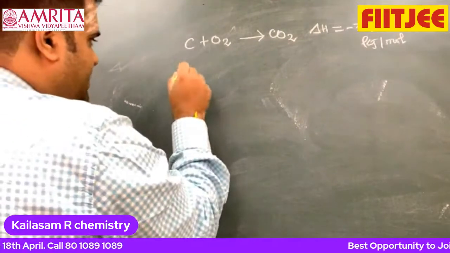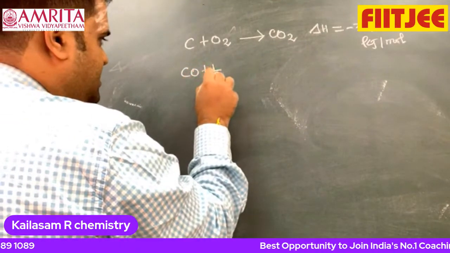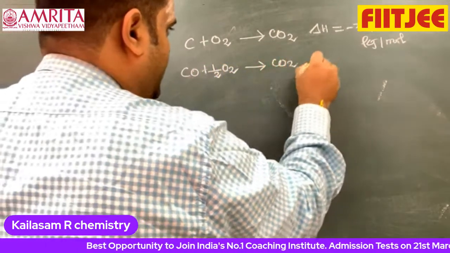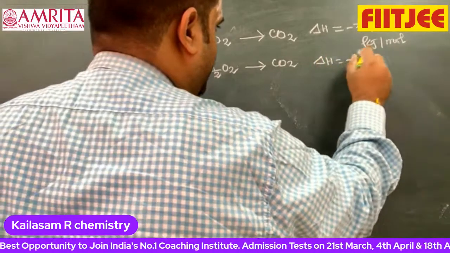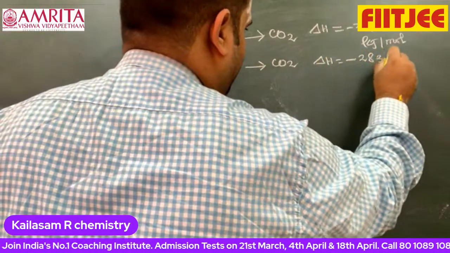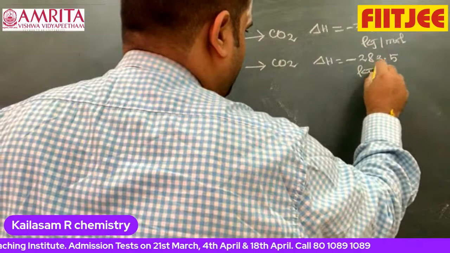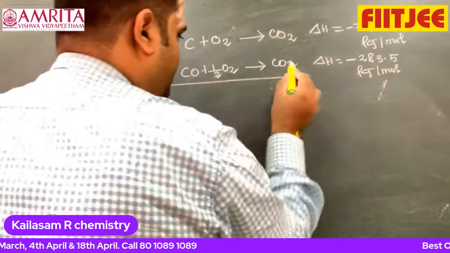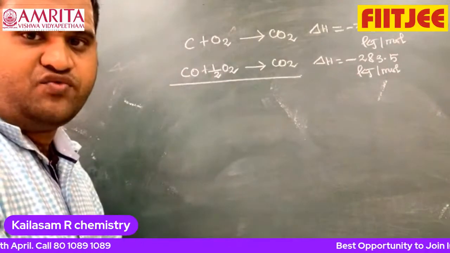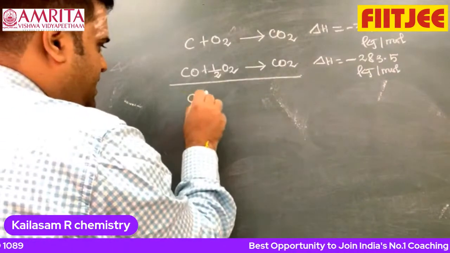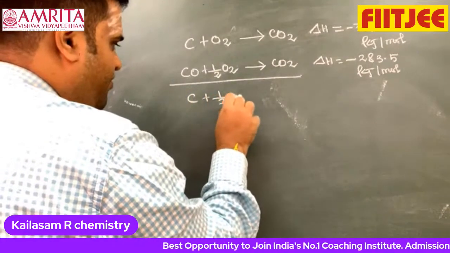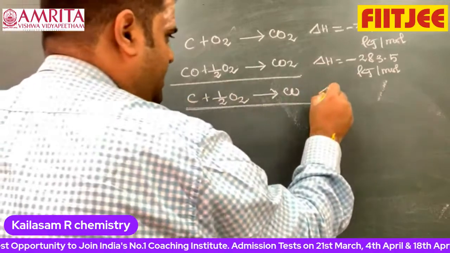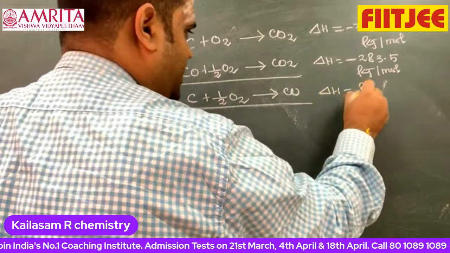Even CO plus half O2 gives CO2, with delta H equal to minus 283.5 kilojoule per mole. Now they are asking: find out delta H of formation of CO, that means C plus half O2 gives CO. What is the delta H of the reaction? This is what they are asking.